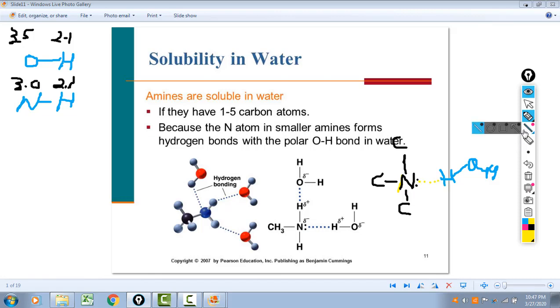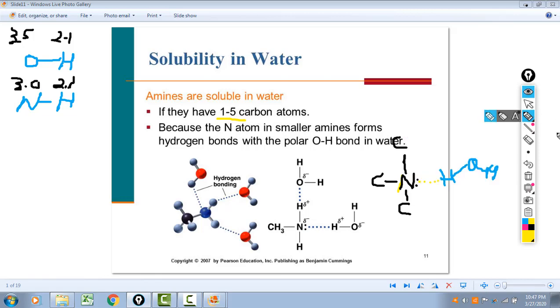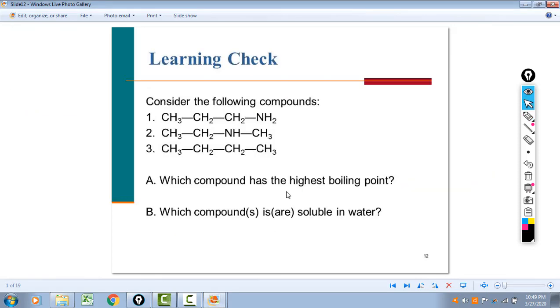So we can summarize that here. 5 carbons or less. And as far as solubility goes, a tertiary will be less soluble than a secondary. Secondary less soluble than a primary. All right, so a little practice here.